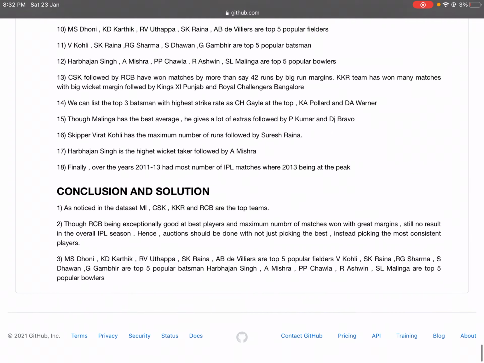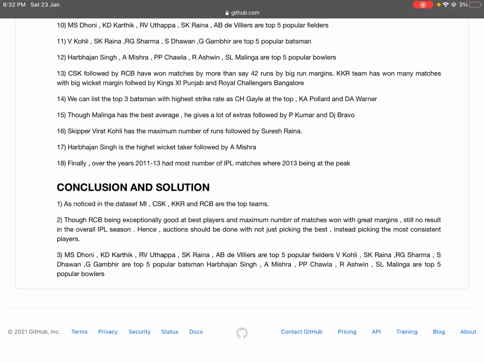After the insights, we can come to the conclusion and solution that, as we noticed in the data set, Mumbai Indians, Chennai Super Kings, Kolkata Knight Riders, and Royal Challengers Bangalore are the top teams. Though RCB is exceptionally good with the best players and the maximum number of matches won by great margins, there is still no result in the overall IPL seasons. Hence, the auction should be done not just by picking the best, but by picking the most consistent players.